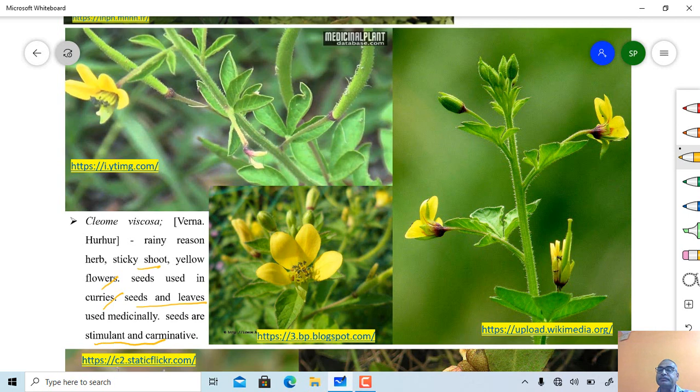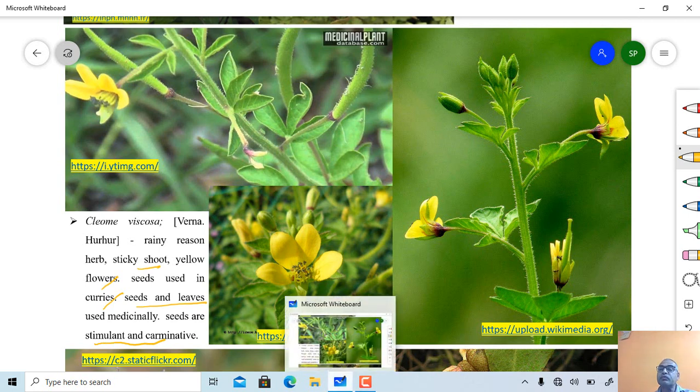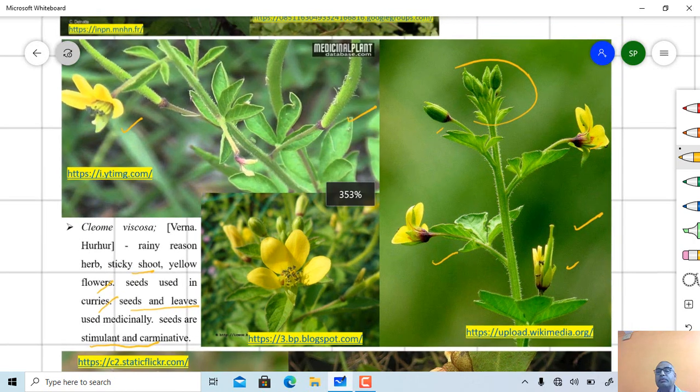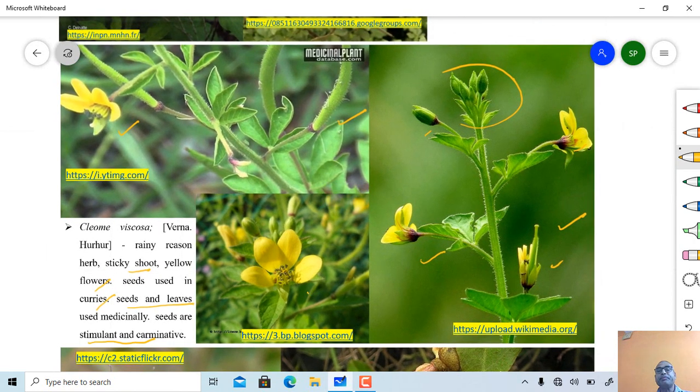This is the habit, the nature of the leaves, then the type of inflorescence. Again, a legume or follicle kind of fruit will be present here, and the nature of the flower. This one again, just see the nature of the flower, Cleome viscosa.